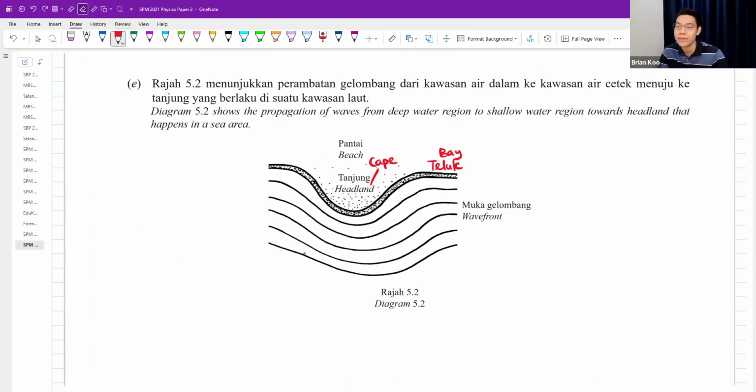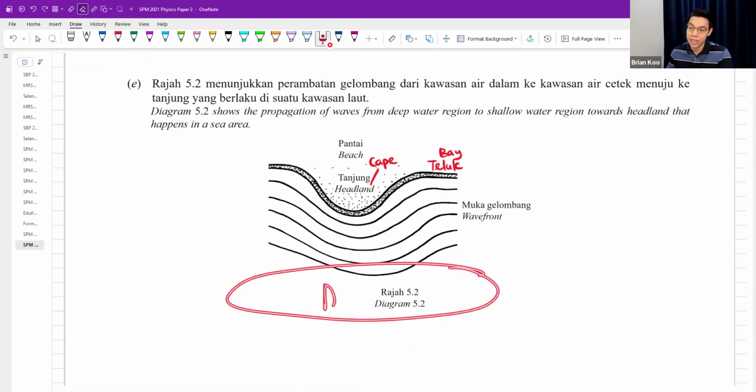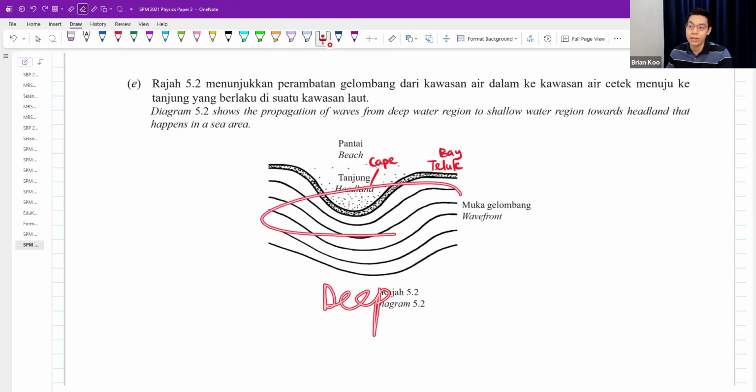Okay, so they ask you to draw the waves. So this is testing you. Do you know that when it's very far away here, the region is quite deep, but when you go closer and closer, it becomes more shallow. So as the depth decreases, the wavelength would decrease. But in this picture, they never show very clearly lah. Yeah, the wavelength looks quite similar. Okay, this is not a very nice picture, if I were to be honest with you.